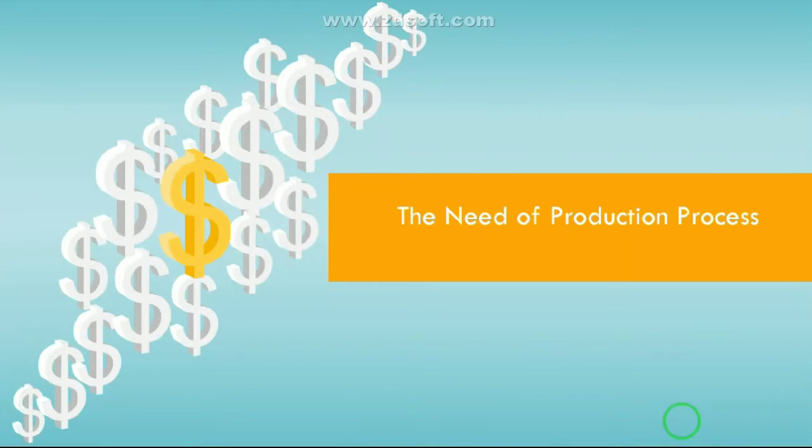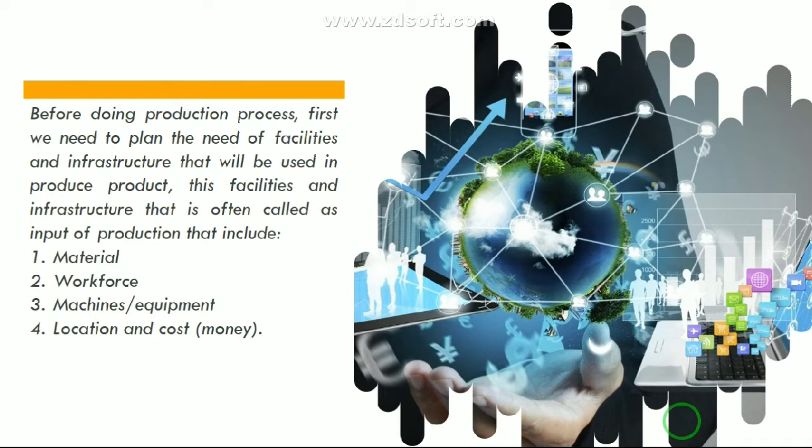The need of production process. Before doing the production process, first we need to plan the need of facilities and infrastructure that will be used in producing the product. These facilities and infrastructure are often called input of production, which include first material, then workforce, machines or equipment, and the last is location and cost or money.